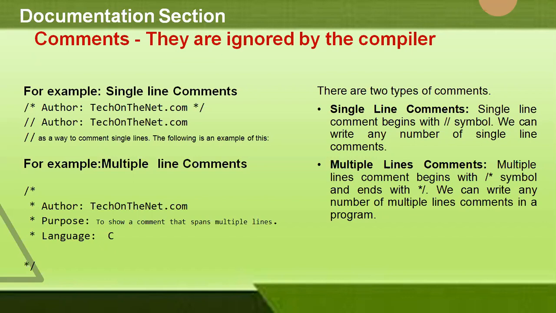Here in this example, in single line comments, we can see that both the symbols can be used for single line comments. Whereas coming to the multiple line comments, here the compiler will assume that everything after this forward slash followed by asterisk symbol is a comment until it reaches the symbol asterisk followed by forward slash symbol.